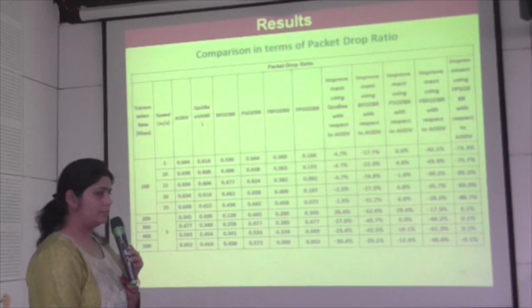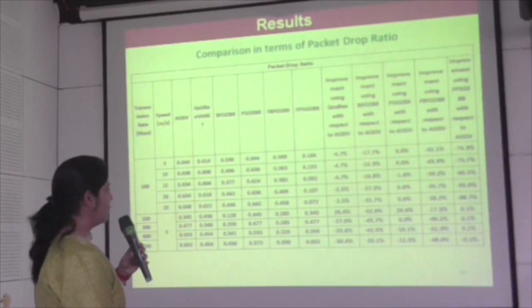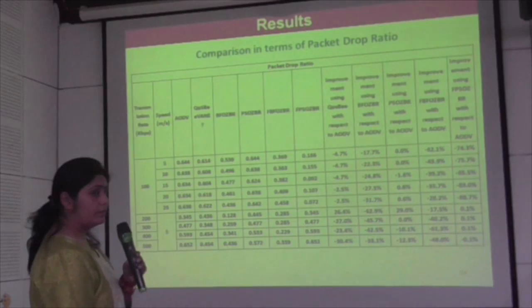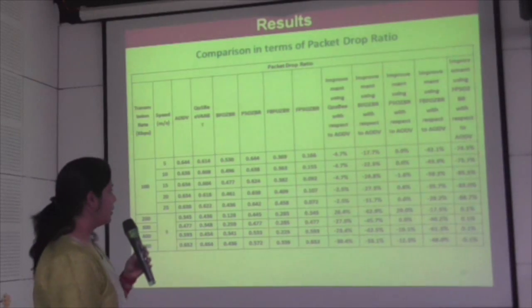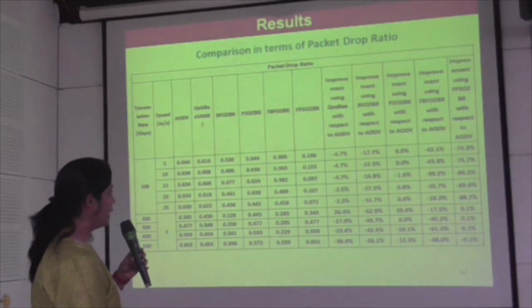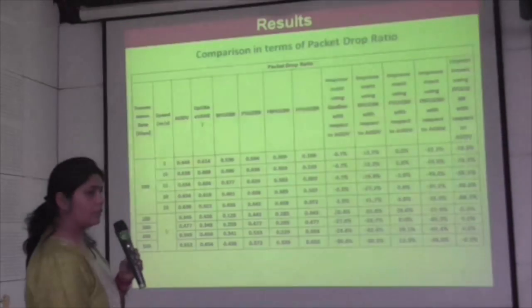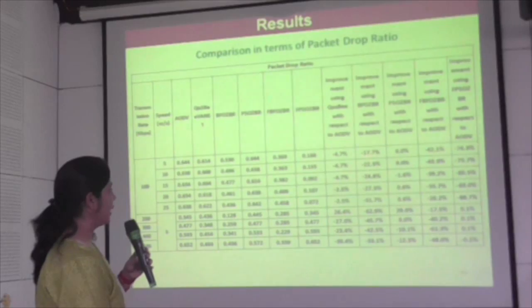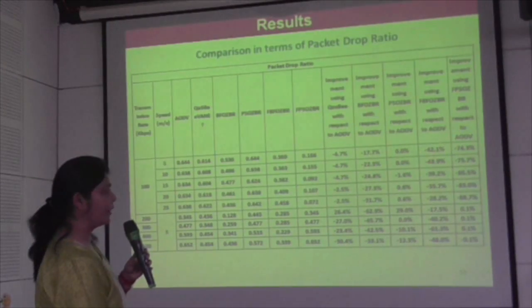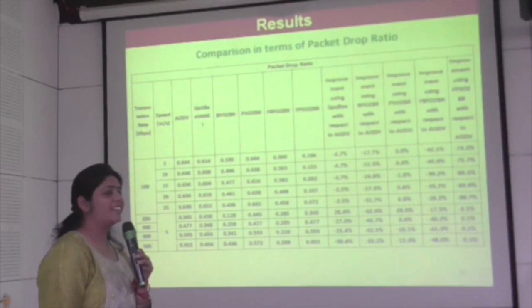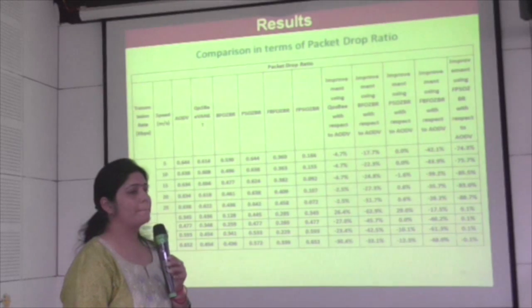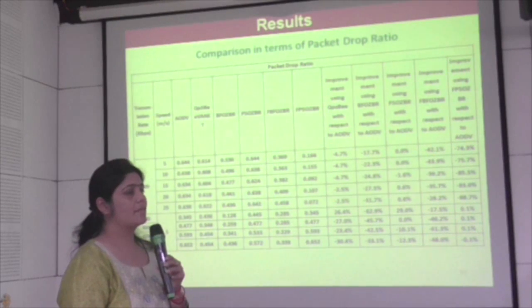Fine. Okay. So here we can also see in terms of packet drop ratio, which is better? BFO and FBFO. FBFO is improved over BFO. Where? I don't see. You can see here minus 17.7, and among the minus values we are comparing. What is the formula you have applied?